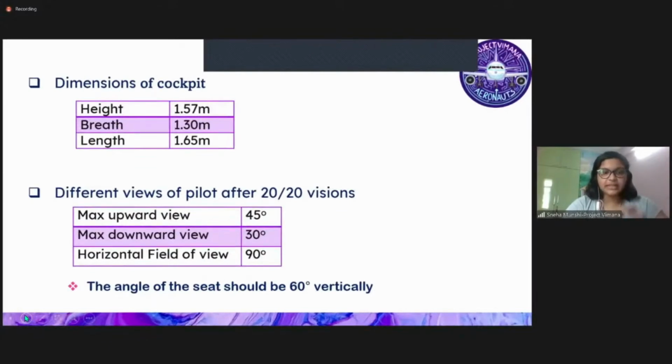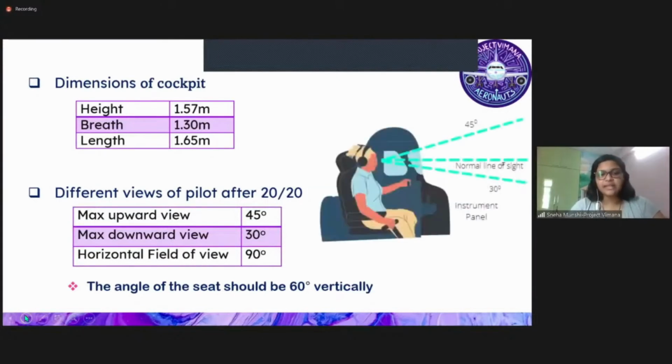As you can see, these are the dimensions of the cockpit that we found after researching, and these are the different views of the pilot under 20/20 vision. I'm going to explain all these views. The max upward view is the maximum upward view that the pilot can see without moving their head or straining their eyes, and the max downward view is just its opposite. The horizontal line is basically when you see straight. And you can also see the angle of the seat should be 60 degrees vertically.